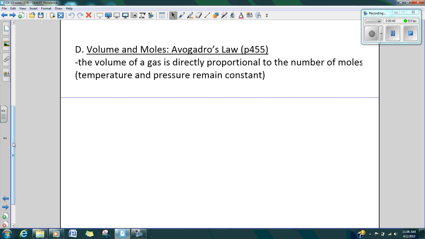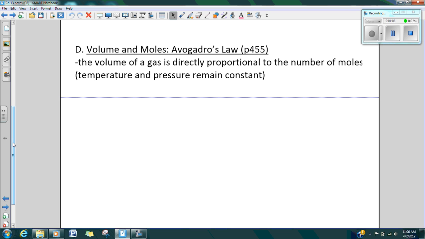So he was able to say that the volume of a gas is directly proportional to the number of moles, if temperature and pressure remain constant. Now keep in mind, temperature and pressure, that's not anything. Just remember that if you're in Hastings, Minnesota, and in our classroom, the temperature and pressure are going to remain constant. So you can continue to do your studies.